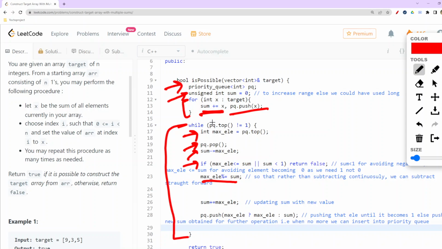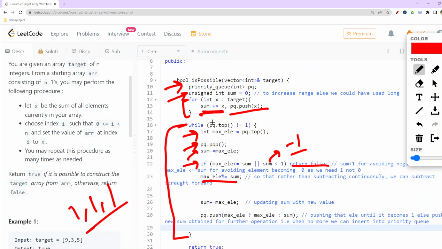Basically, if it becomes negative, then that is not the required result we need, because we need 1, 1, 1, right? So if my sum becomes less than 1, then I'll return false, or if my maximum element becomes less than or equal to sum, then also I'll return false.